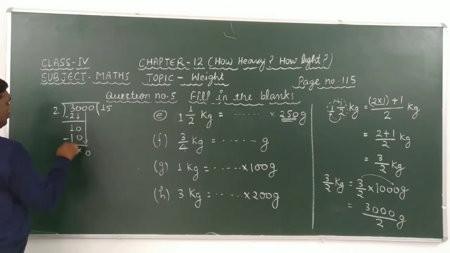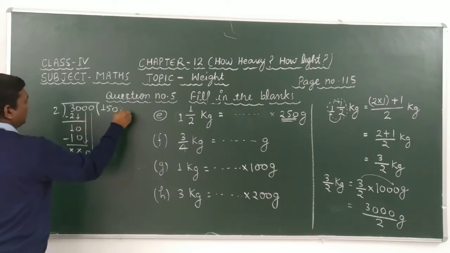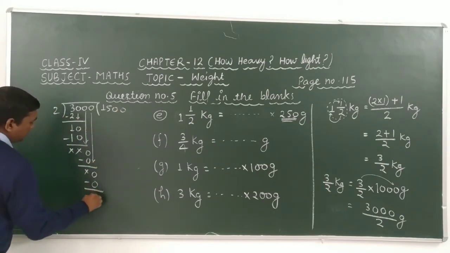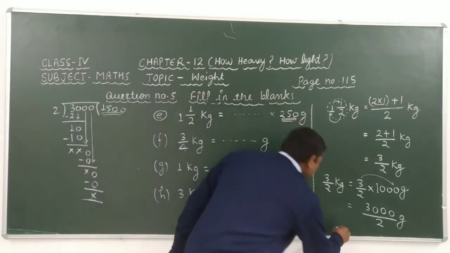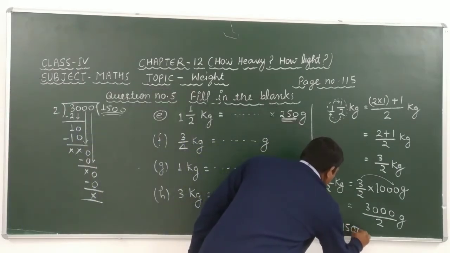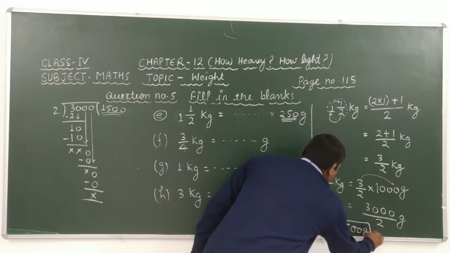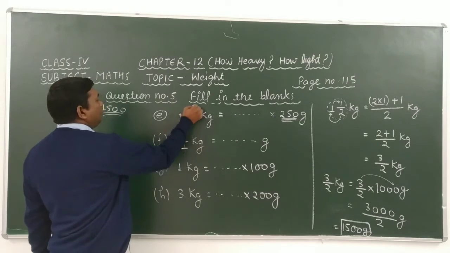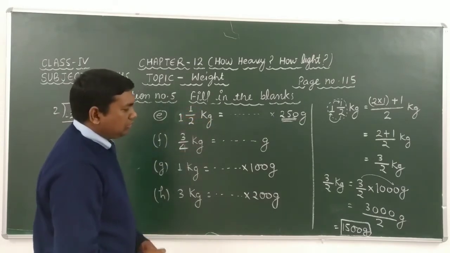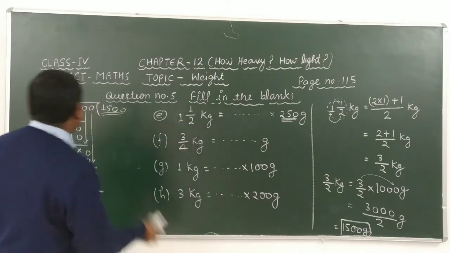Here we have to take 0. 2 × 0 is 0. Again we have to take 0. 2 × 0 is 0. Okay, students. After solving these we get 1500 gram. It means that 1 whole 1 over 2 kg is equal to 1500 gram.